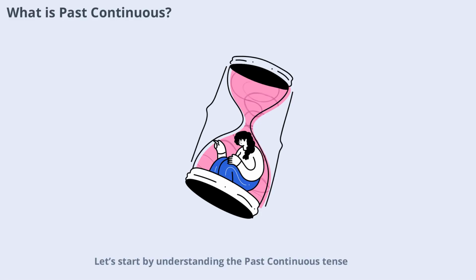Start by understanding the past continuous tense. This tense is used to talk about actions that were ongoing at a specific moment in the past. Instead of focusing on when something finished, it highlights what was happening at a certain time. For example, if you say, "I was reading at 9 p.m.," you're emphasizing the action in progress, not its completion.